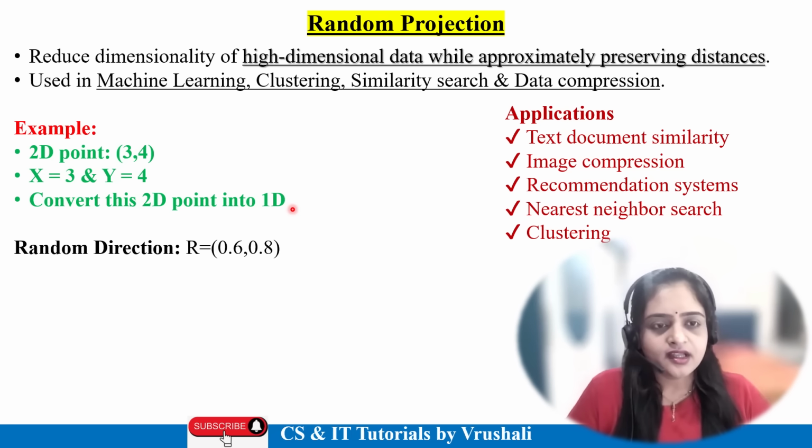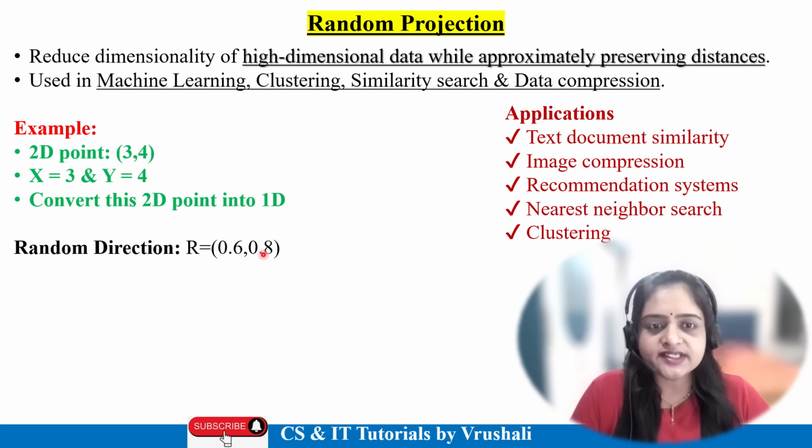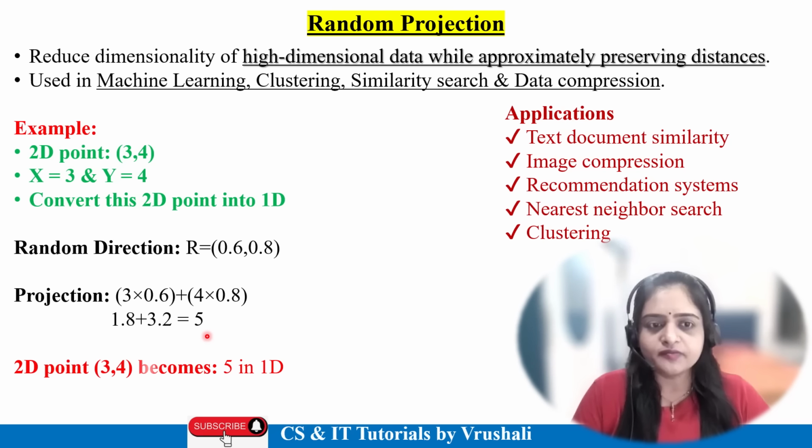Let's see here. Suppose at that time they take some random direction, which is called random vectors, and assume that these random vectors are 0.6 and 0.8, right? Now apply the random projection formula. See, first is the x-axis, that is 3 into 0.6, this is your x random vector, plus 4 into 0.8, right? And after solving this, you will get one value, that is 5. And 5 is your one dimensional value.